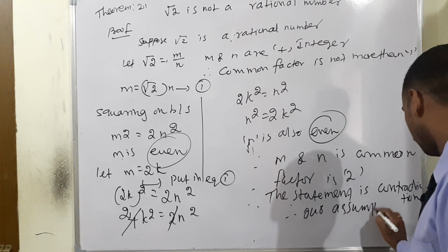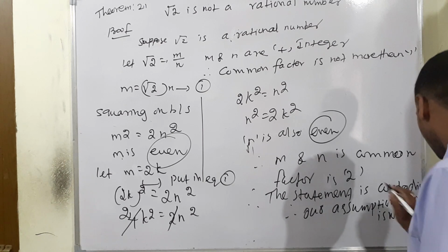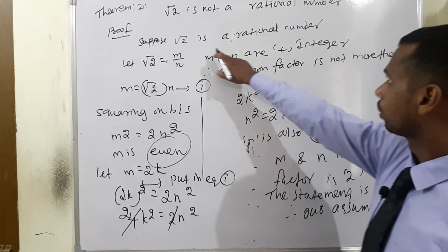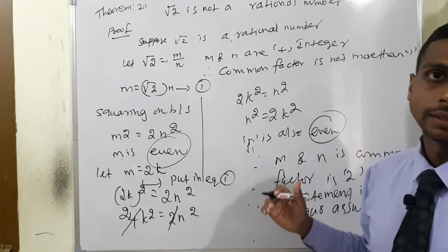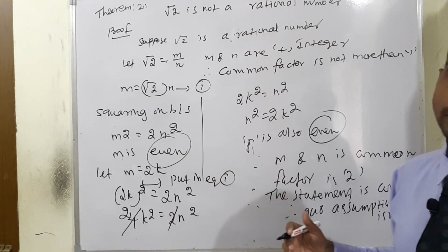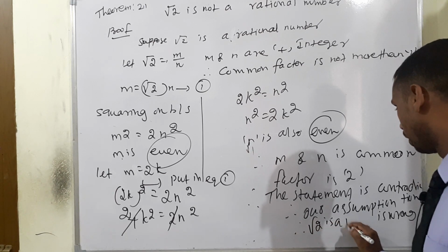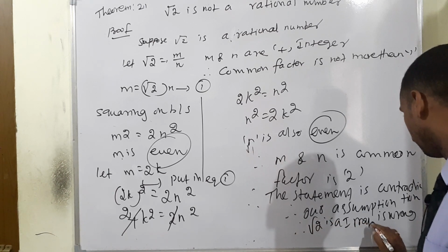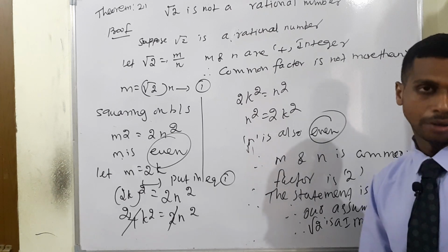Our assumption is wrong. So if it is wrong, it means definitely root 2 is not a rational number. If it is not a rational number, we can say root 2 is an irrational number. Therefore root 2 is an irrational number. Okay, this is our solution. I will continue next time.